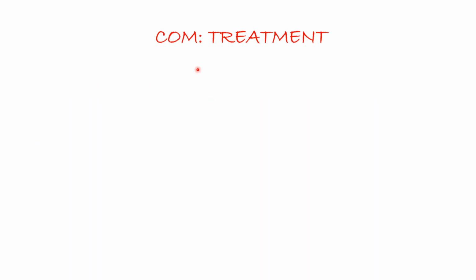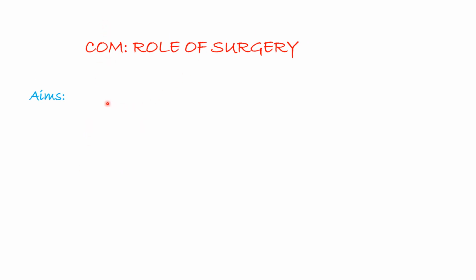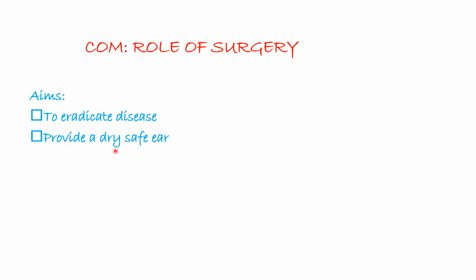So treatment of chronic otitis media, the principle behind the treatment is, number one, you give ototopical antibiotics, and the antibiotics that we usually recommend are fluoroquinolones. And then in addition to that, you can do aural toilet, that is cleaning of the ear, and you can control granulation tissue. So the role of surgery in chronic otitis media, the aims of surgery, number one is to eradicate the disease, number two is to provide a dry, safe ear and to restore the function of the ear and to manage the complications of chronic otitis.